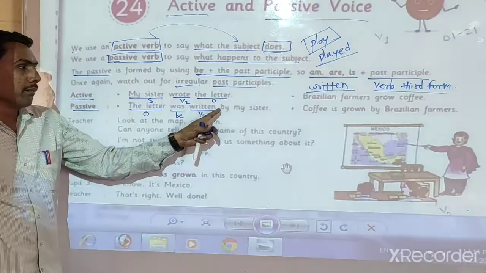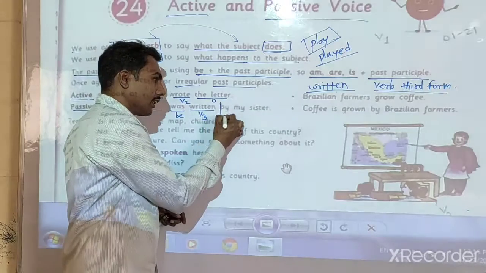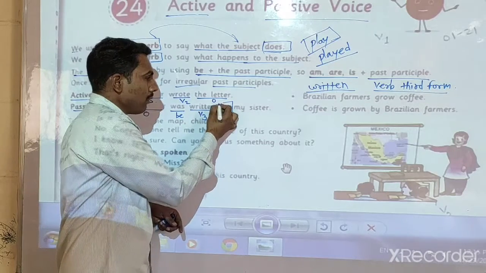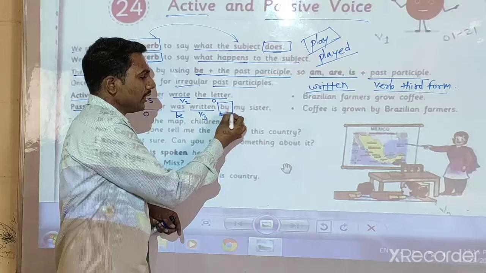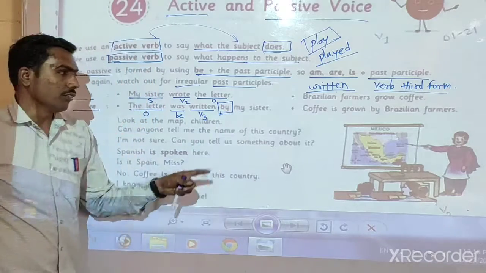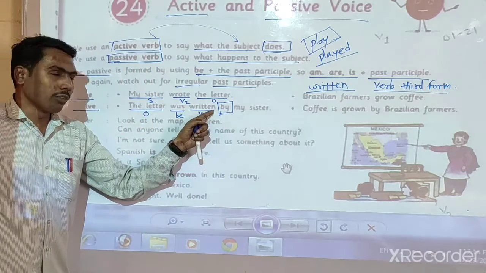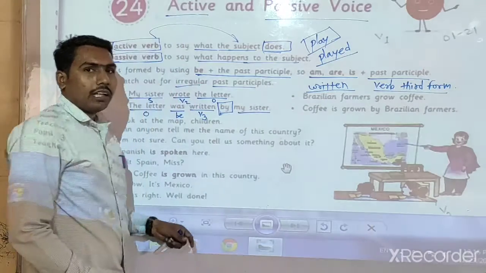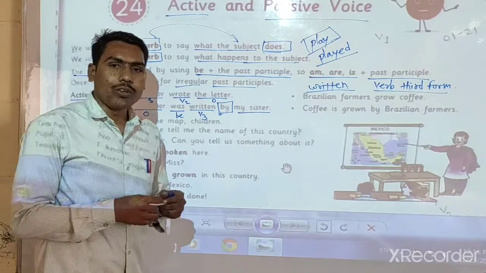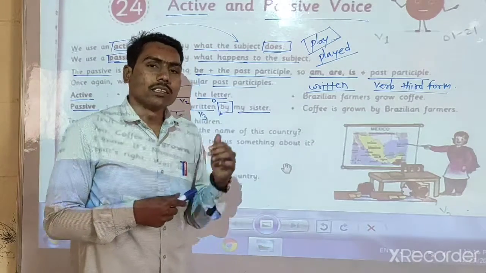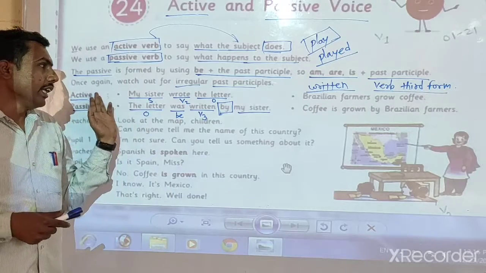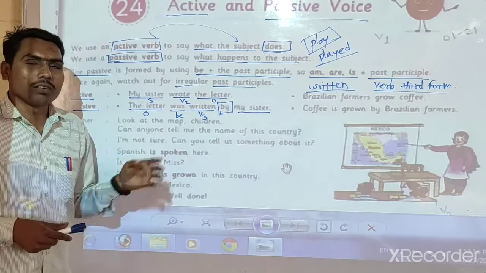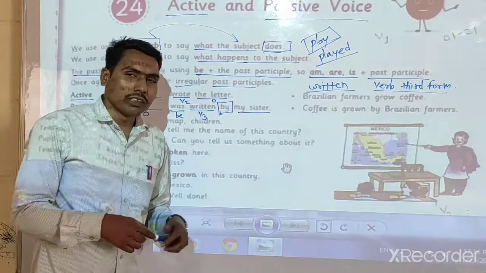Then by, here we attach a new word, by. Are you getting that? This we add only in passive voice. This is the new word we attach after the verb form. And next, then we use here the subject. If the subject is a proper noun, we use it as it is. When the subject is a pronoun, like he, that time we use the objective case of that pronoun, that is him, as per the situation.